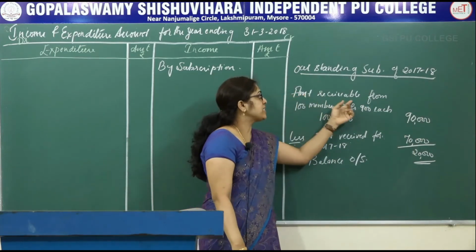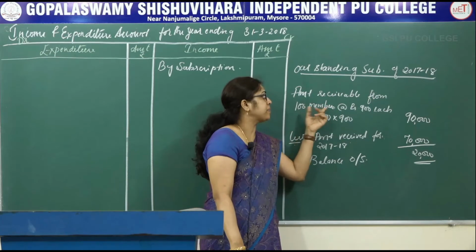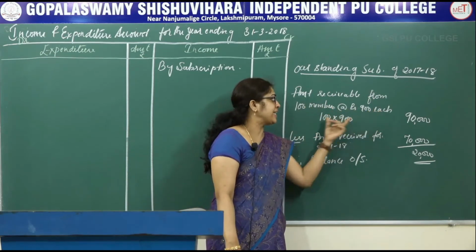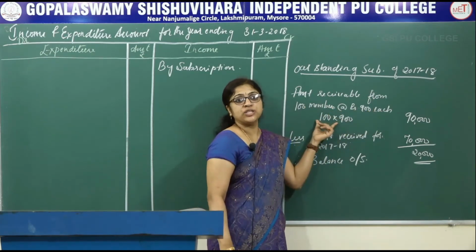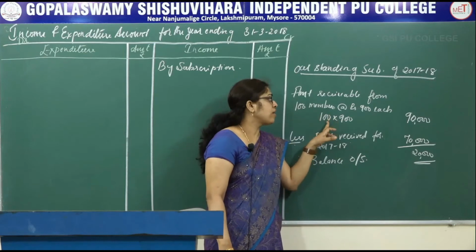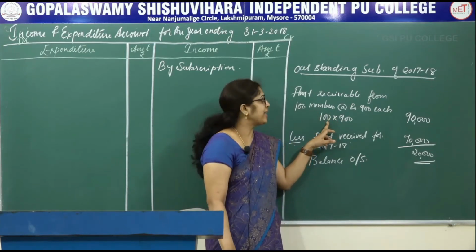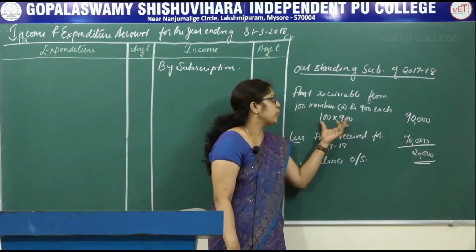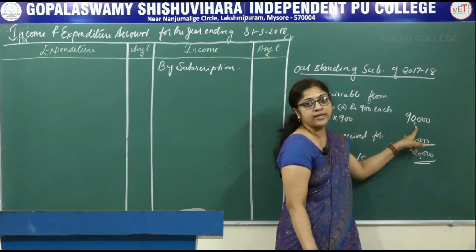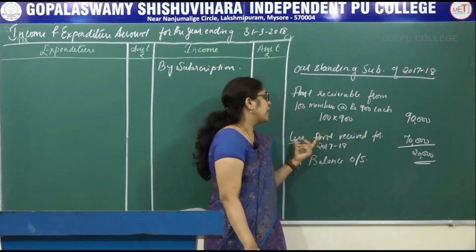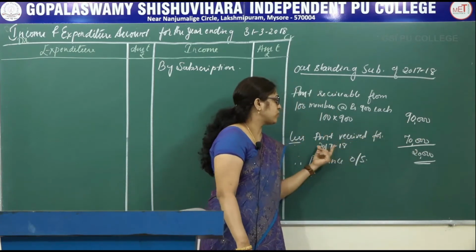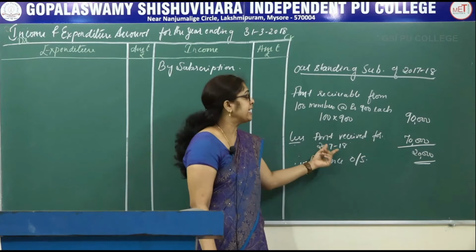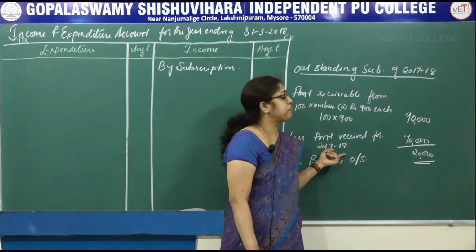The amount receivable from 100 members at rupees 900 each is given in the additional information. So the total number of members is 100 into 900 rupees. When you multiply, you will get 90,000. So less the amount received for 2017-18, given in the receipts and payment account.